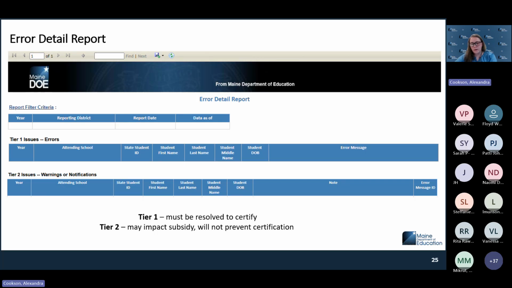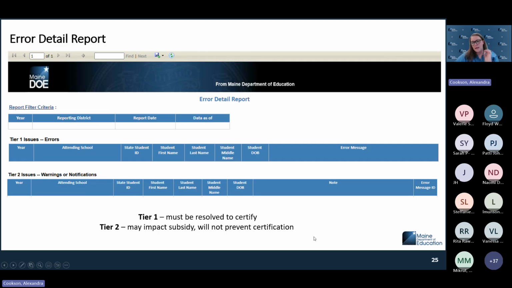Tier 2 errors, which are this bottom section, which are warnings and notifications, are going to be things that won't necessarily prevent certification, but they are potentially going to impact subsidy. So you may want to take a look at them to make sure that those situations are true. Some of the ones we see are that a student over a certain age does not receive subsidy. And so I'll go into what those examples are here next.